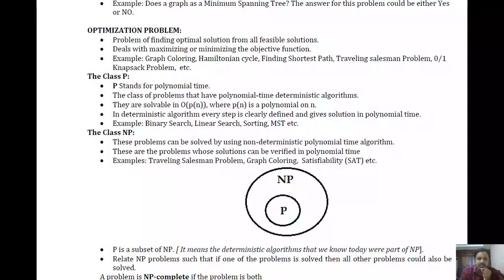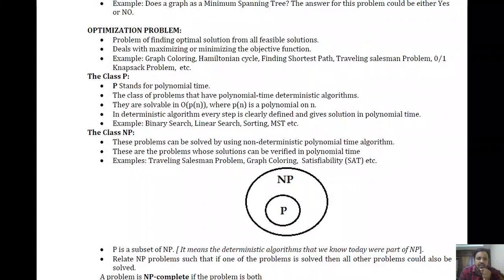So this is how the objective function could be considered either as a maximizing objective function or a minimizing objective function, right? And whenever we have those objective functions, and we have to find an optimal solution based on the given objective function, then that problem will be considered as an optimization problem.